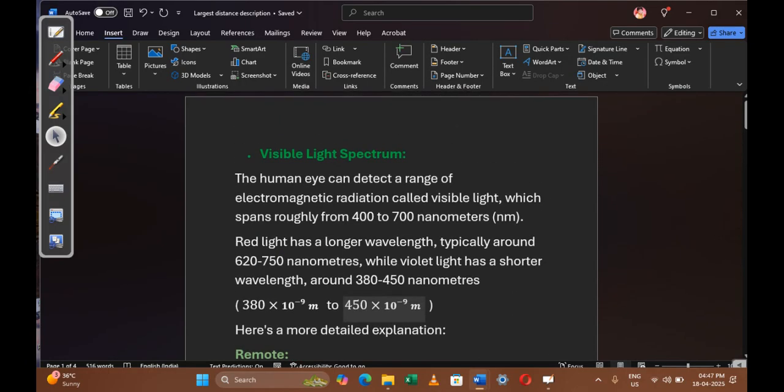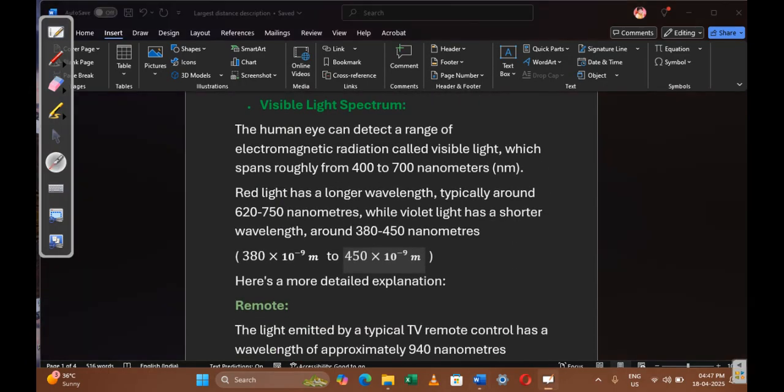So observe this here. Our human eye can detect only a range of 400 to 900 nanometers.